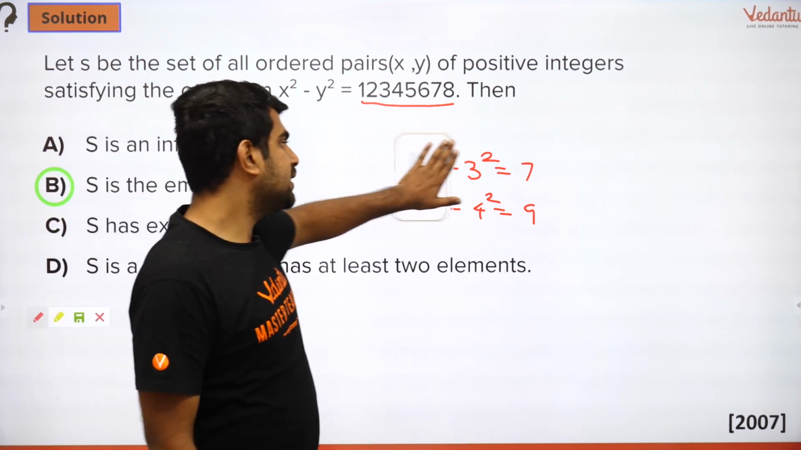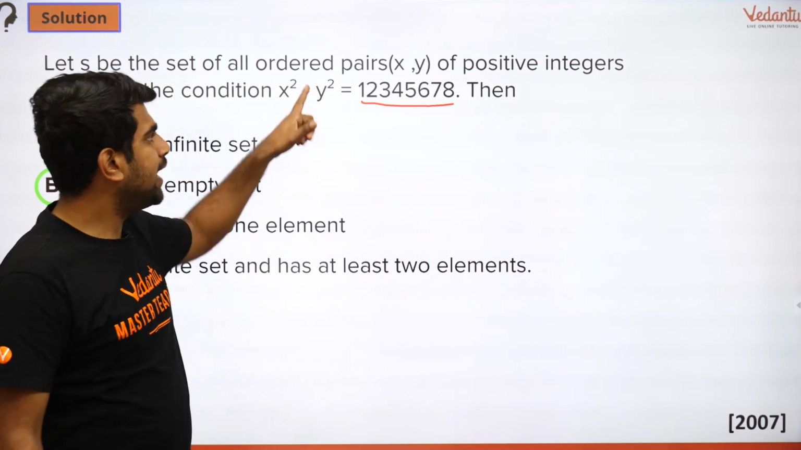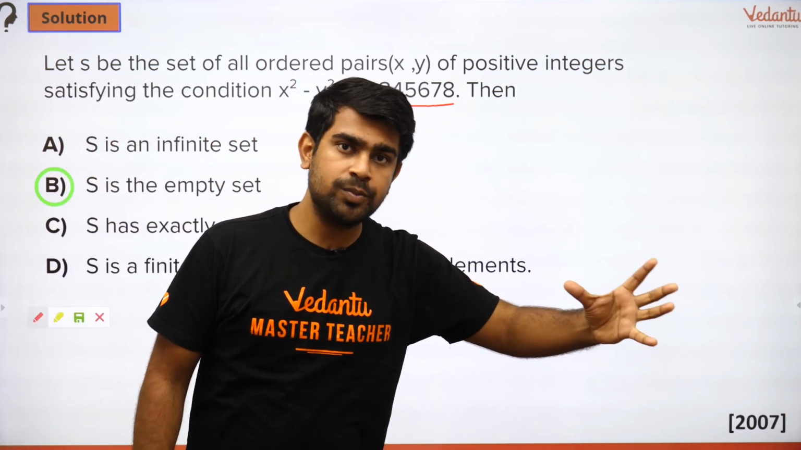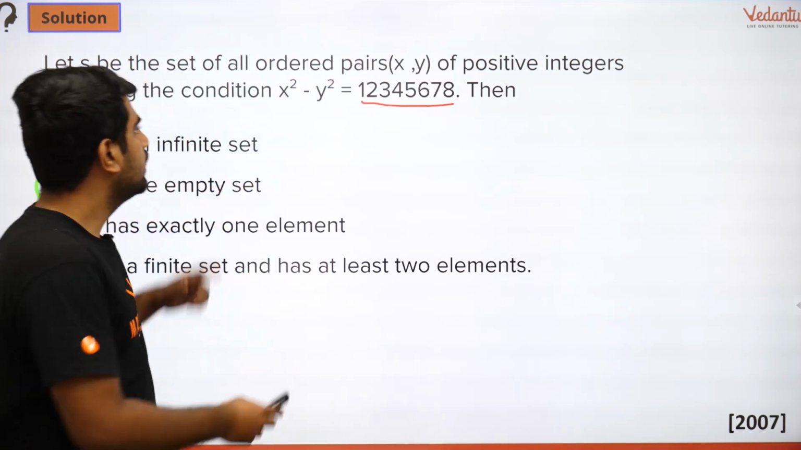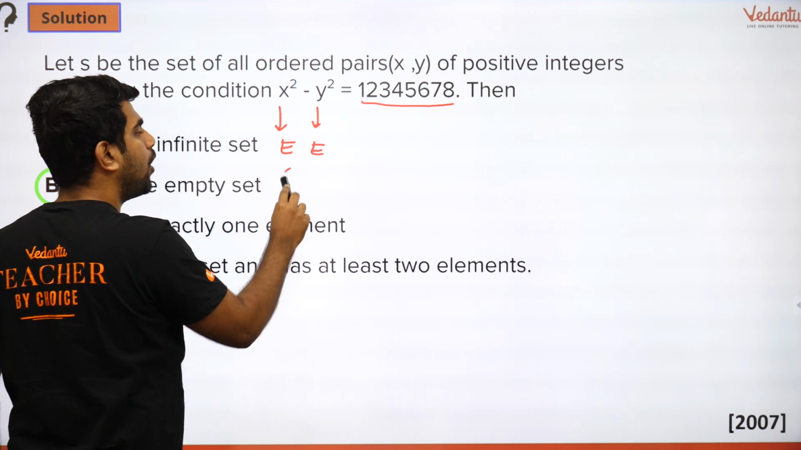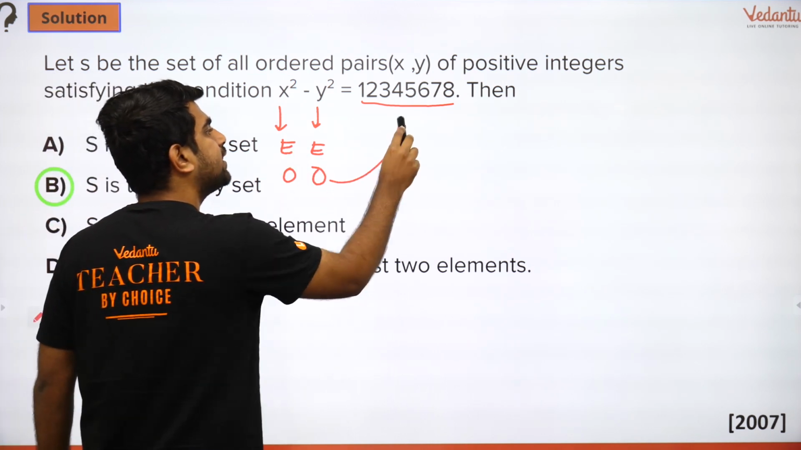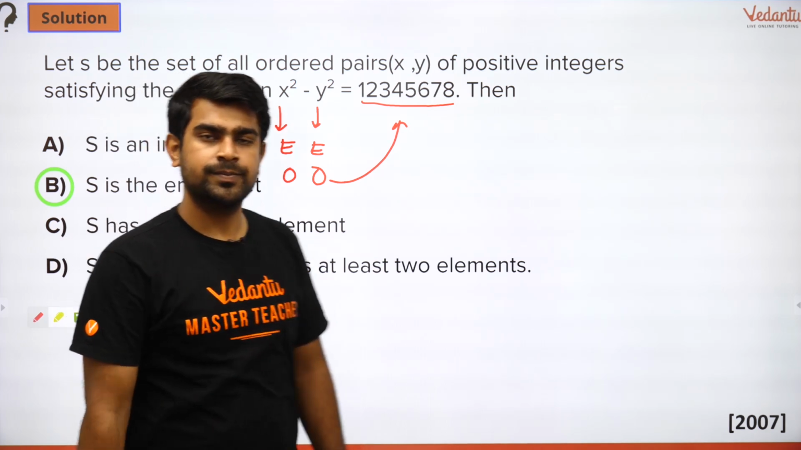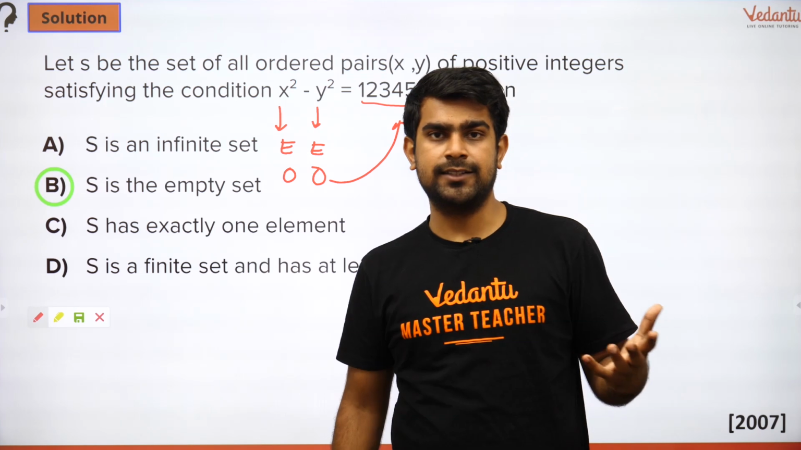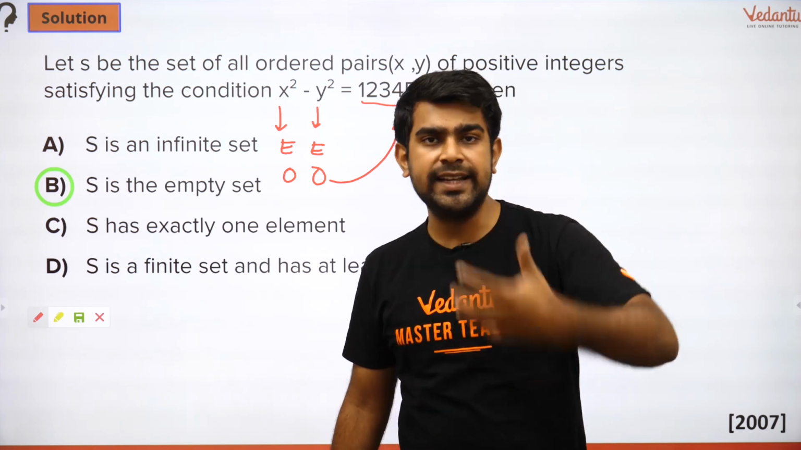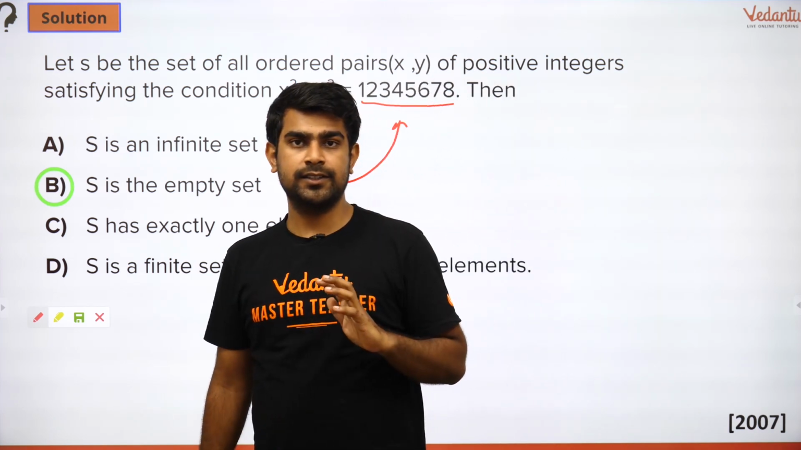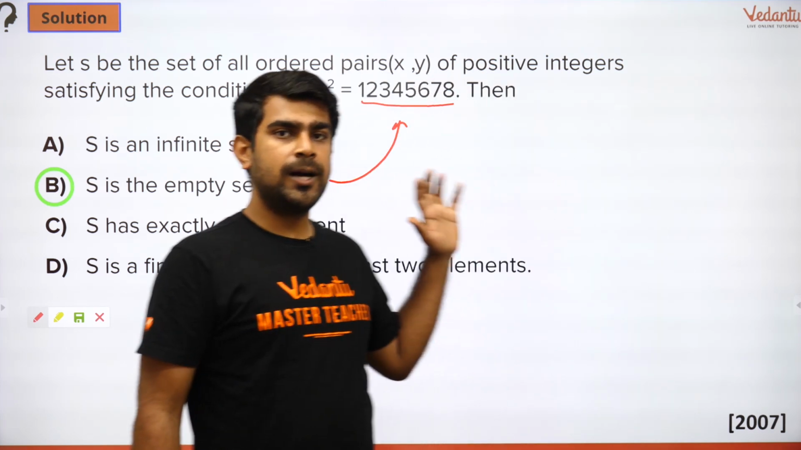So by this, I can conclude that x and y should be either of even form or odd form. So they should be either even and even or odd and odd, so as to get the difference as an even number. As simple as that. Because of the difference, I predict that both of them have to be either even and even or odd and odd. Getting it? So that comes from observation.